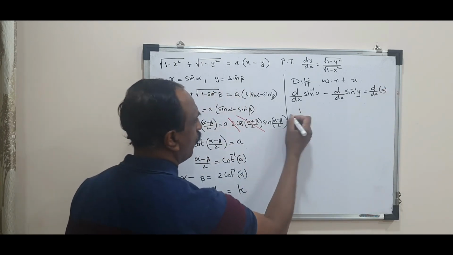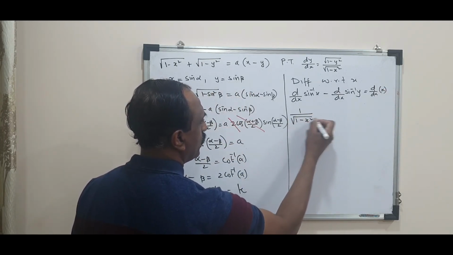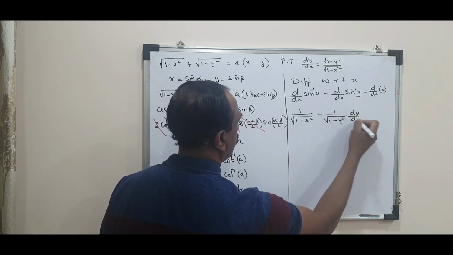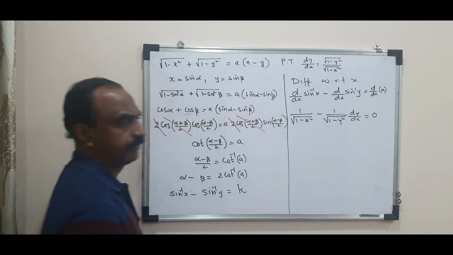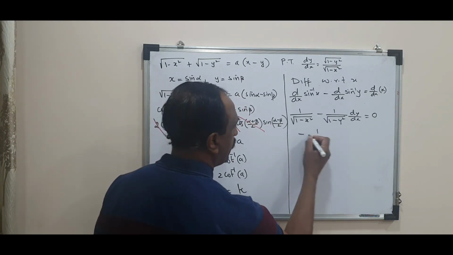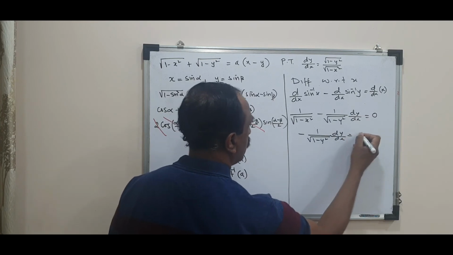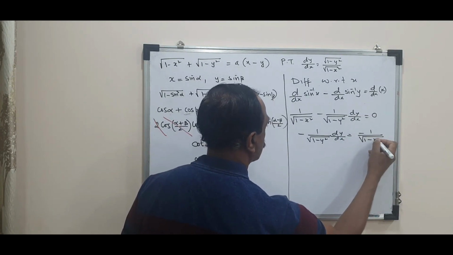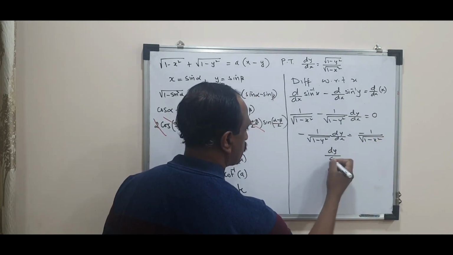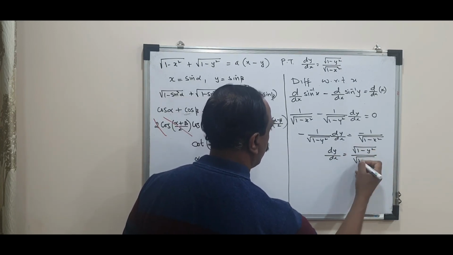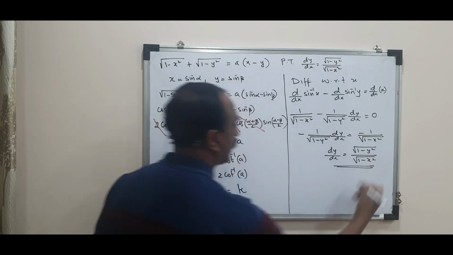So which is 1 by root of 1 minus x square minus 1 by root of 1 minus y square into dy by dx equal to 0. So that became minus 1 upon root of 1 minus y square into dy by dx is minus 1 upon root of 1 minus x square. So dy by dx is root of 1 minus y square upon root of 1 minus x square. So that's how we get the answer.